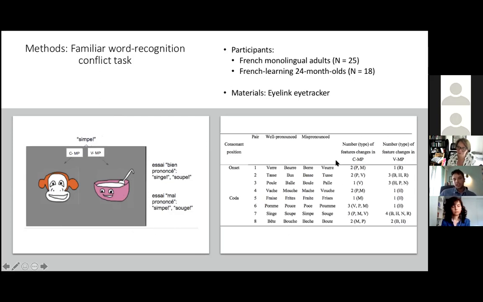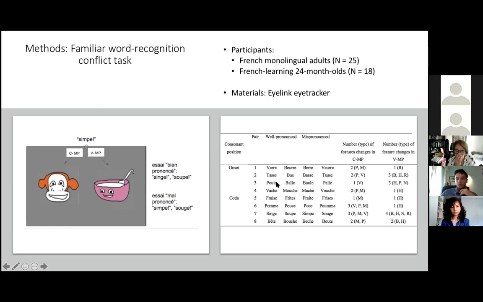In this table, you can see all the words that we used in our experiment. They were organized in 8 fixed word pairs. These are the well-pronounced words, and these are the mispronounced words, in which each mispronounced word differs from one of the well-pronounced words by a consonant and from the other by a vowel.